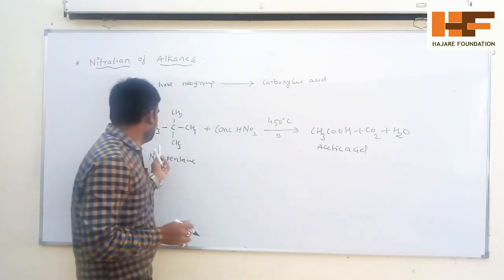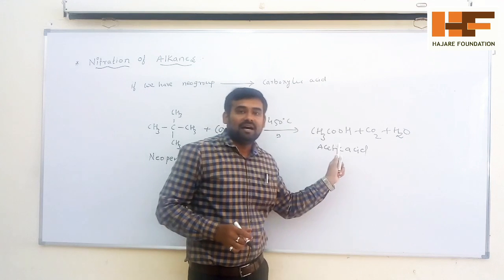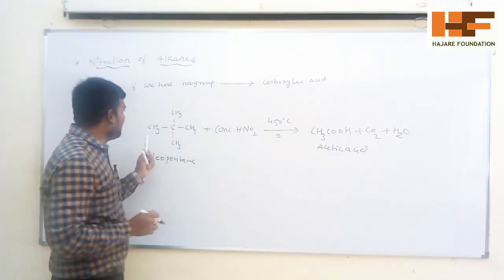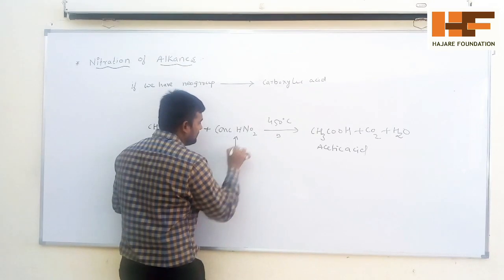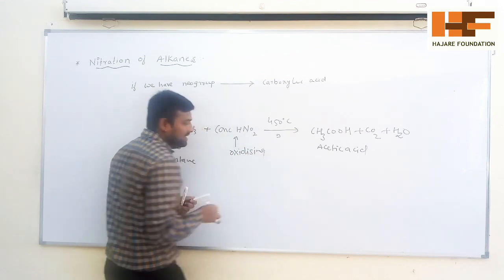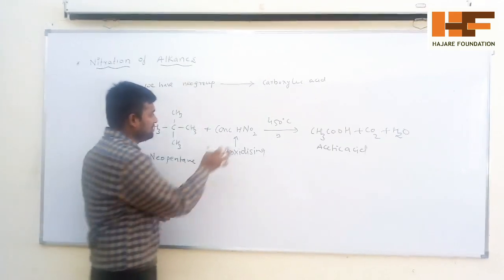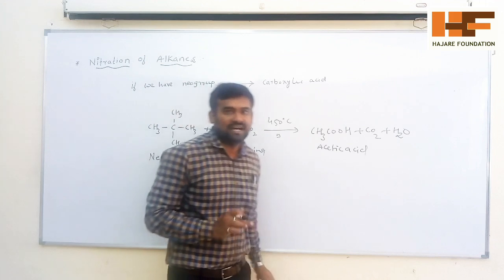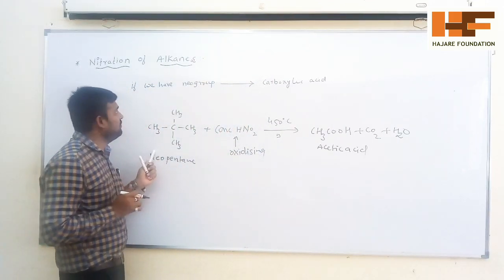So neopentane undergoes nitration and directly gives carboxylic acid. This point you have to remember. In this case, concentrated nitric acid acts as a very strong oxidizing agent and oxidizes neopentane to carboxylic acid. So this is the one exception in the nitration of alkanes.